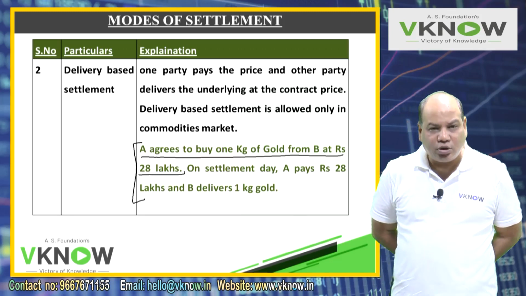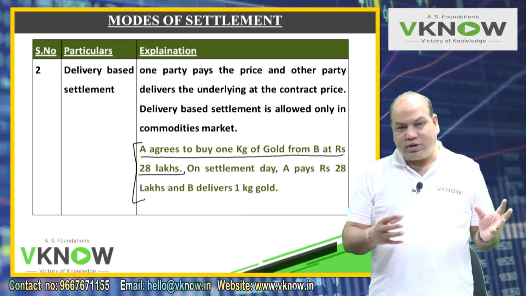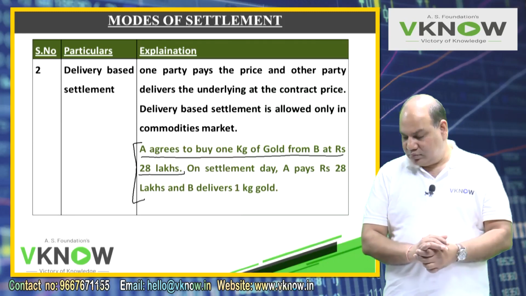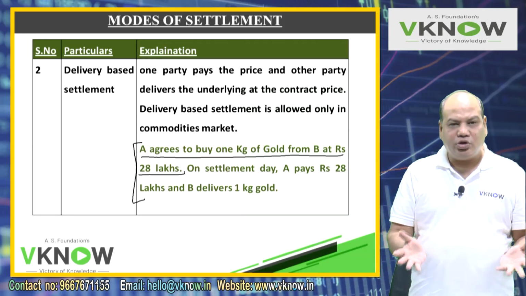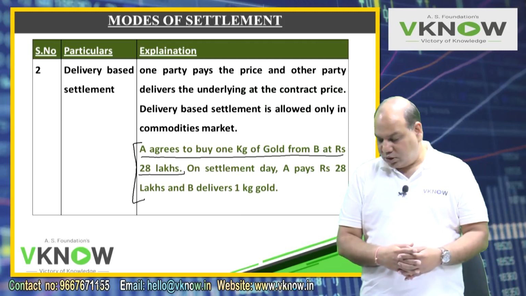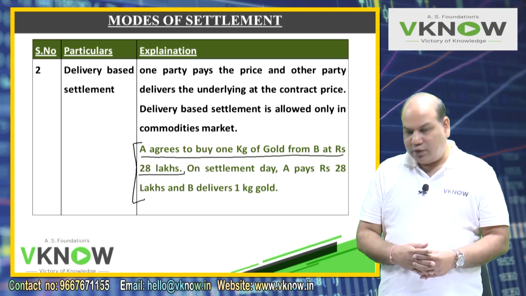What is the underlying here? Gold. And what is the cash to be paid? 28 lakh. So on settlement date, A pays rupees 28 lakh and B delivers 1 kg gold. So this is called delivery based settlement.